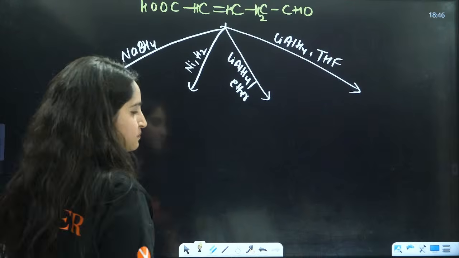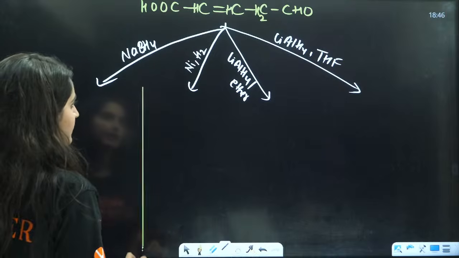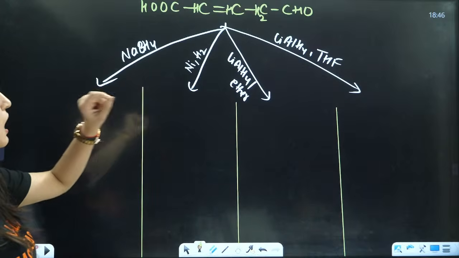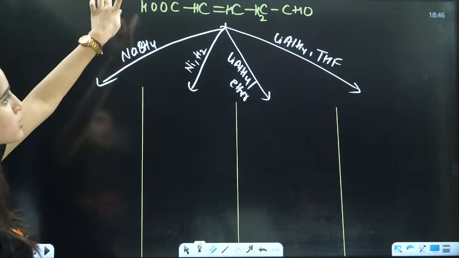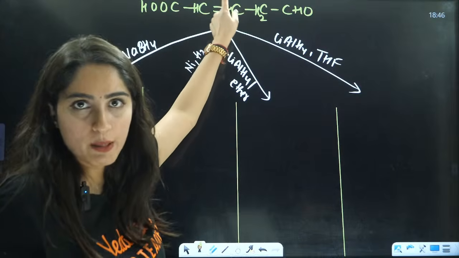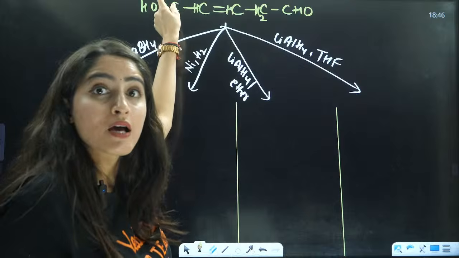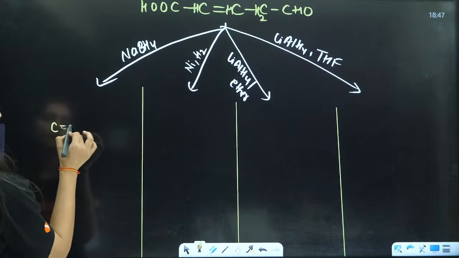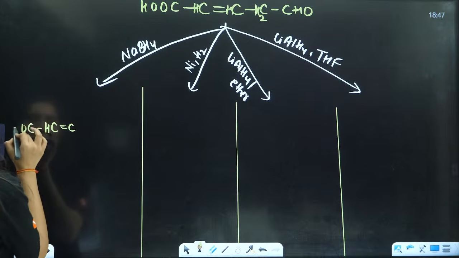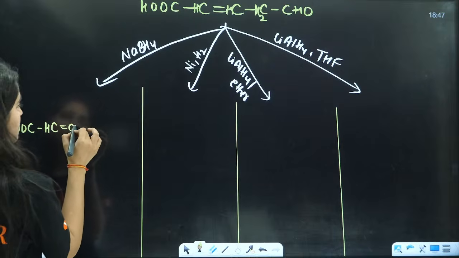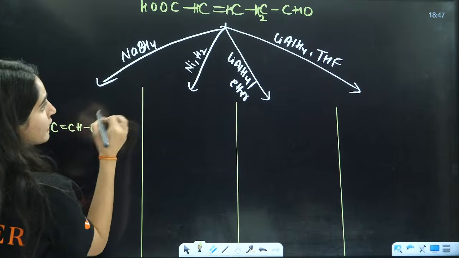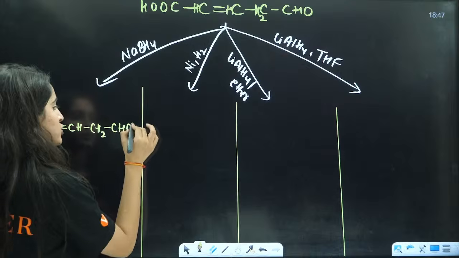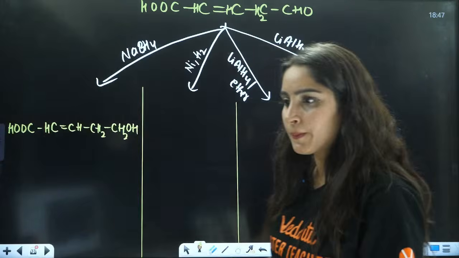Okay, now let us see. Let's try. First is NaBH4. NaBH4 is not going to do anything to this double bond and not going to do anything to this carboxylic acid. It will stay as it is, right? So the answer will be this C double bond, this is CH, this is COOH, it will stay as it is, but it will definitely reduce this CHO to CH2OH. That will be the product, right?